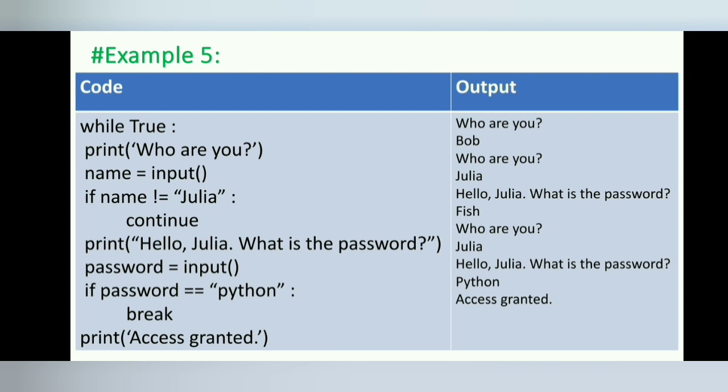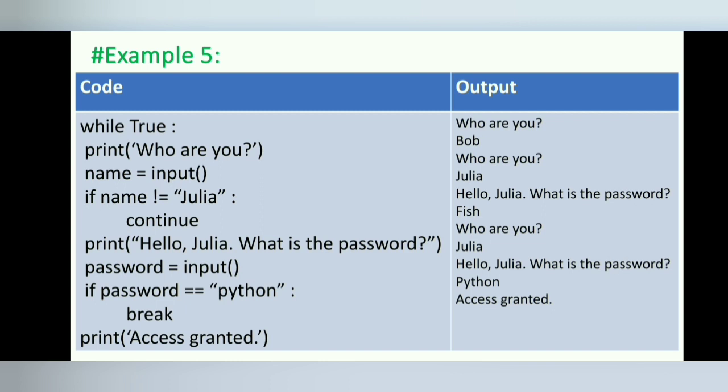Otherwise, the execution continues to the end of the while loop, where it then jumps back to the start of the loop. Run this program and give it some input until you claim to be Julia. The program should not ask for a password, and once you enter the correct password, it should exit.